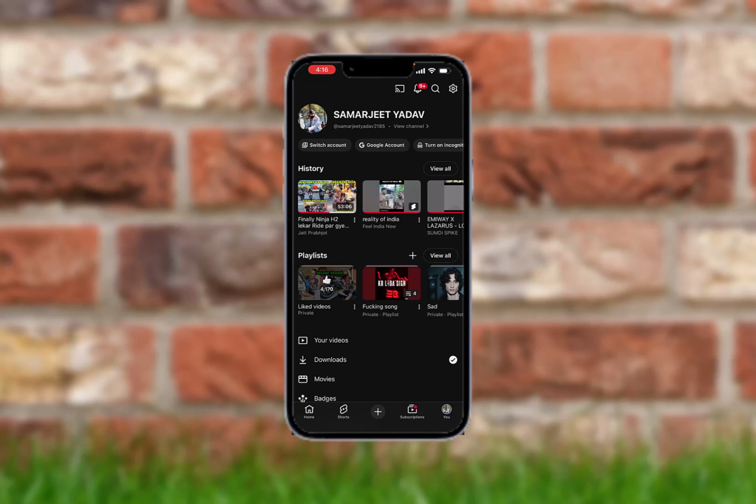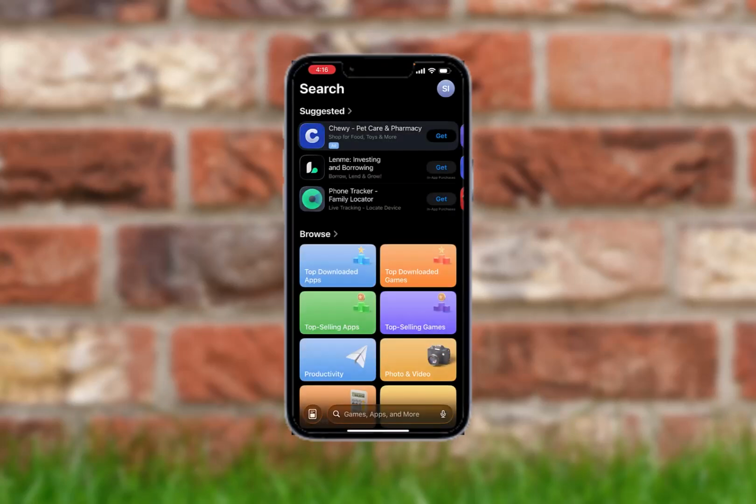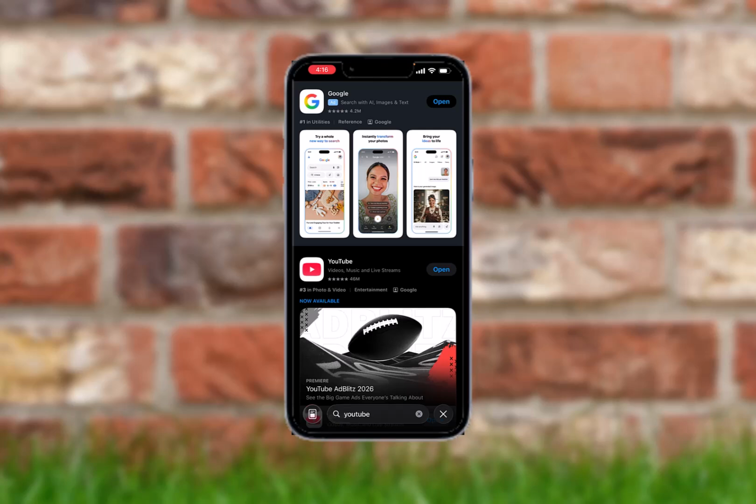Step 4. Update the YouTube app. Now open the App Store or Google Play Store. Now search for YouTube and tap update if available. Updates fix bugs and improve performance.